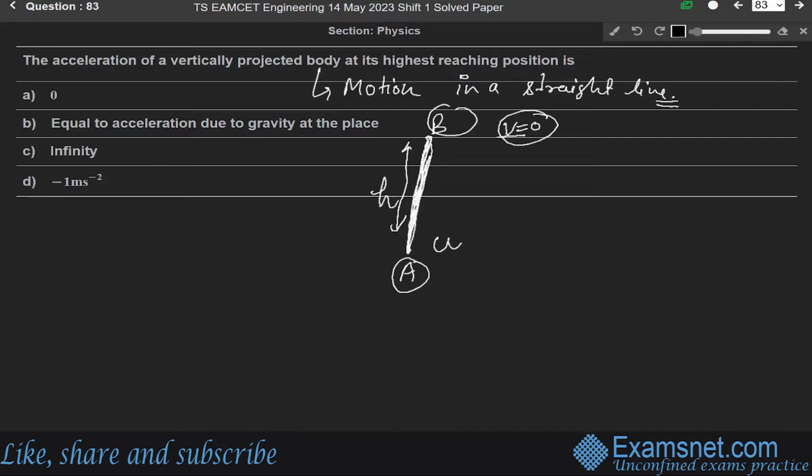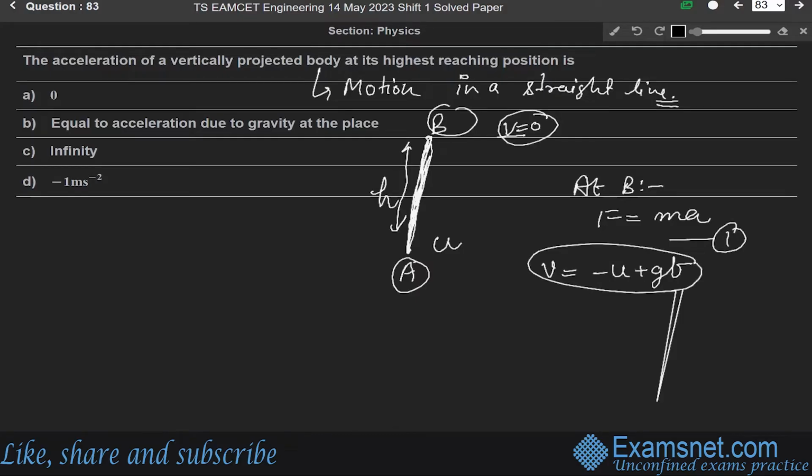So the force acting at point B is given by F is equal to mass into acceleration. Let us say this is equation number 1. Okay. So we know the equation of motion v is equal to minus u plus gt.